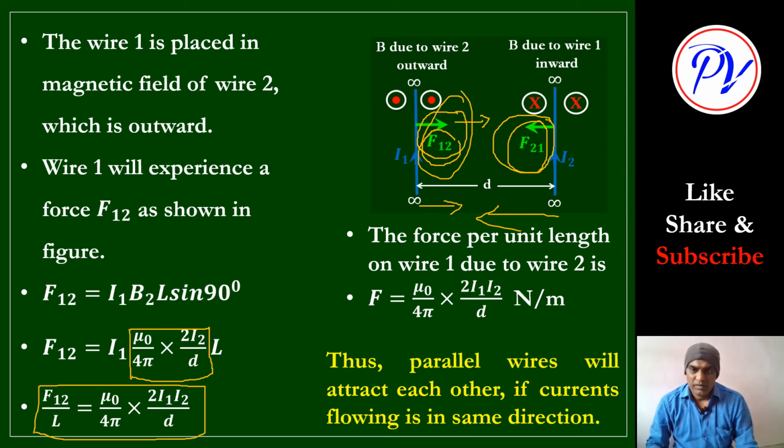Okay. So should we start another case, that is when current in the wire is opposite. If I1 is upward, I2 you will take downward, and then we will see what will happen. Like one positive and one negative charge, they will attract. But if two negative or two positive, they will repel. So whether in that case these wires repel or not, that we have to check. Okay, interesting.